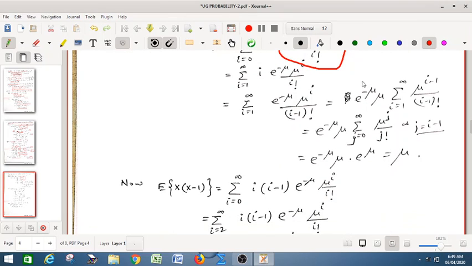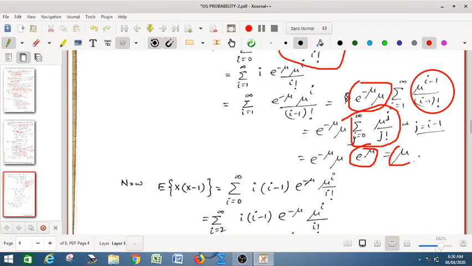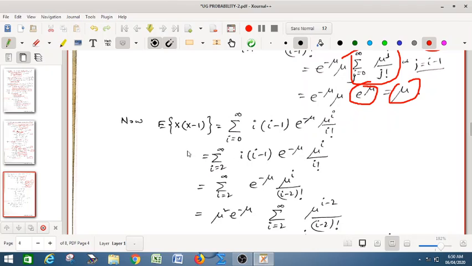Taking e to the power minus mu into mu common, we write this. This is also written with i minus 1, i equal to 1 to infinity. Replacing i minus 1 by j, we get summation j equal to 0 to infinity of mu to the power j over j factorial. This is nothing but the exponential series. So this is e to the power mu, and we have mu only. So the mean of the Poisson distribution is mu.